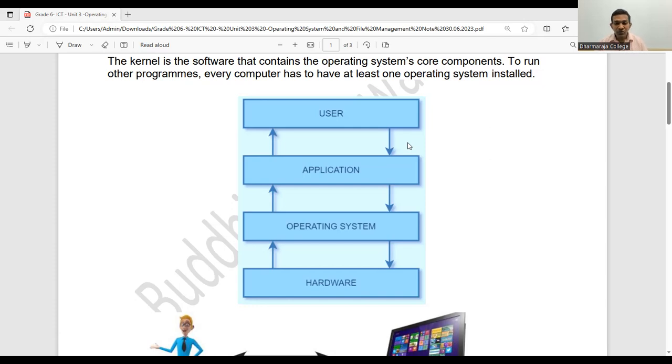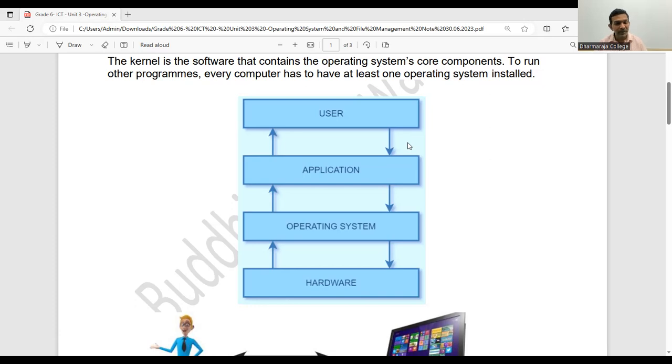Then the users, the people who use the computer, use these applications after that. So you can see the bottom layer, we have the hardware. On top of that, we need to install our operating system.